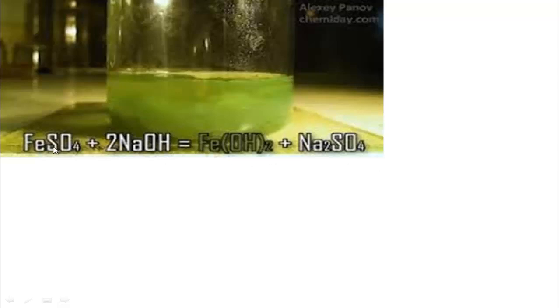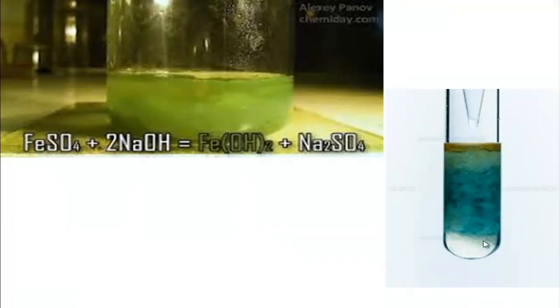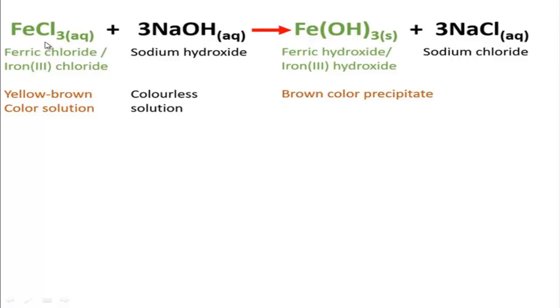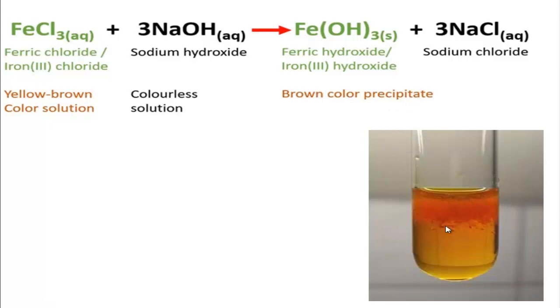And if you use ferrous chloride here, then also this type of green color precipitate will be produced. Ferrous hydroxide is the precipitate, so you can use different salts, ferrous sulfate, ferrous nitrate, ferrous chloride, etc. But there will always be a green color precipitate of ferrous hydroxide. Now follow here, if we use a ferric salt, then what will be produced? Ferric hydroxide is produced, and its color is a brown color precipitate. Follow here, this type of brown color precipitate will be produced if we use a ferric salt in alkali solution.